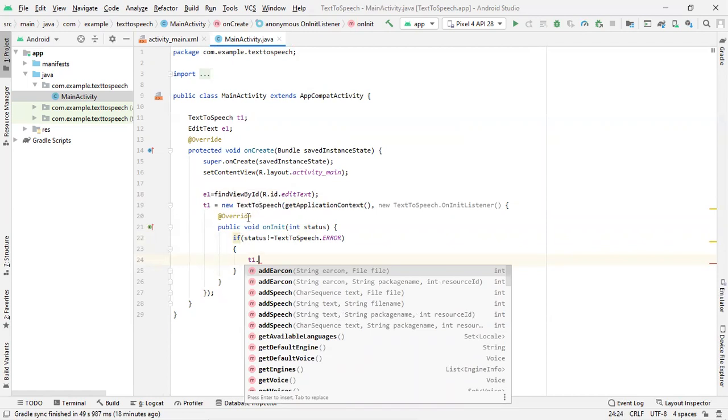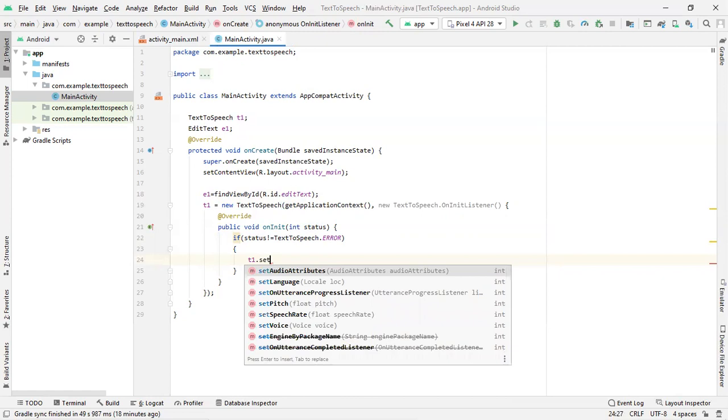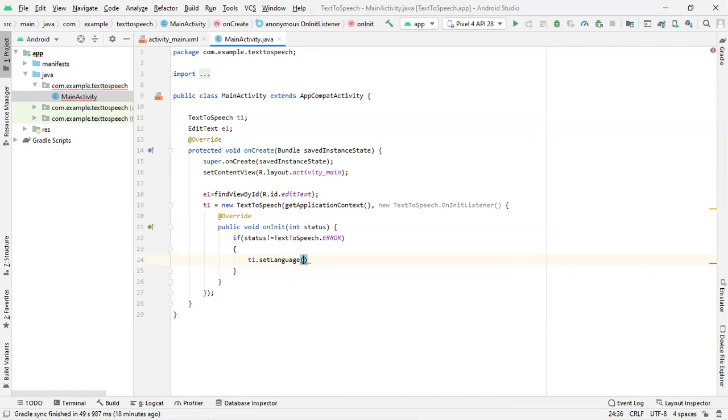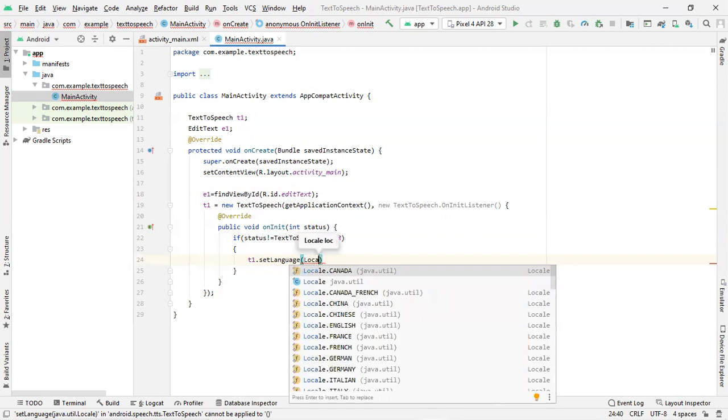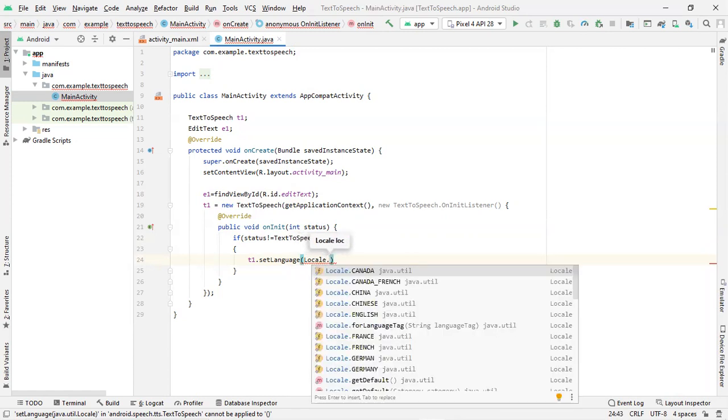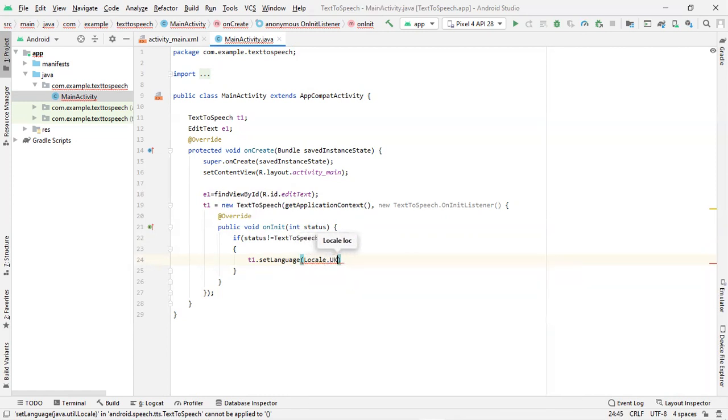Through this particular object, I set the language. So setLanguage, where I will be changing the locale. As you can see, you can find many locales. Usually we will be using the UK locale, because the accent we are going to speak is a UK accent compared to the American accent. So I will change the locale to UK.